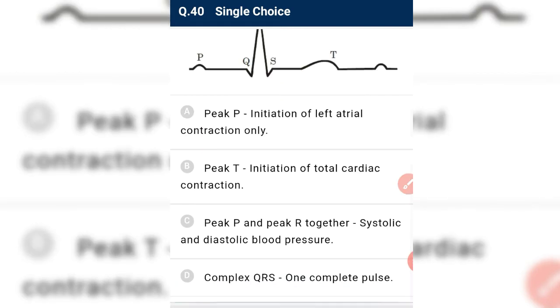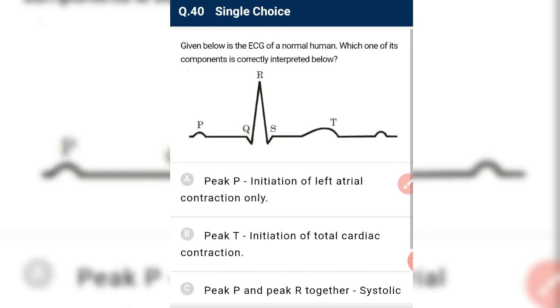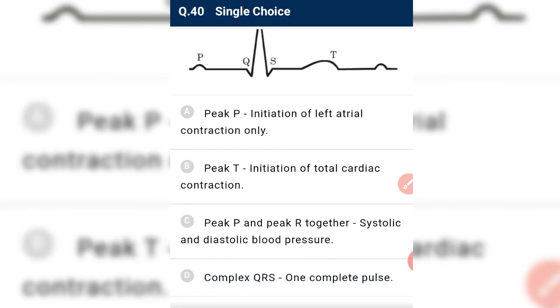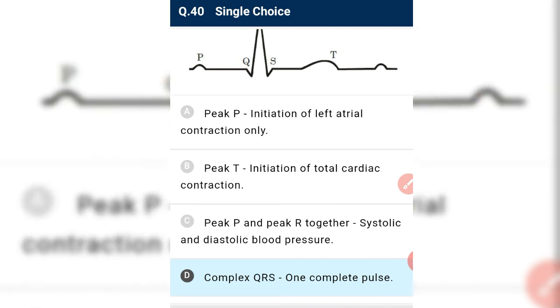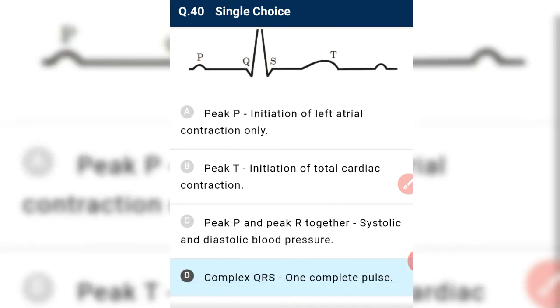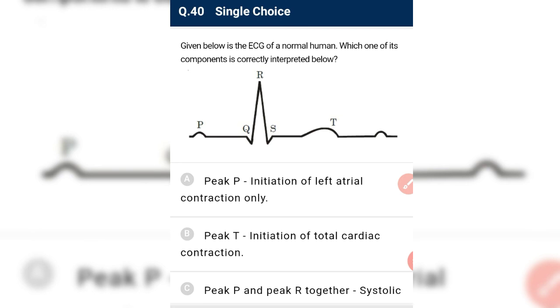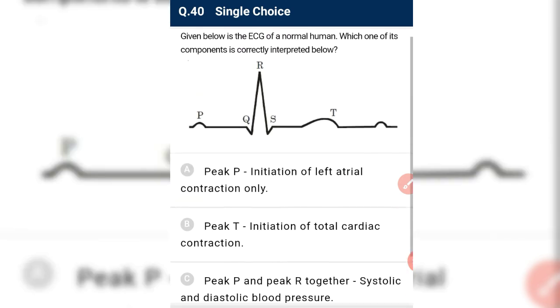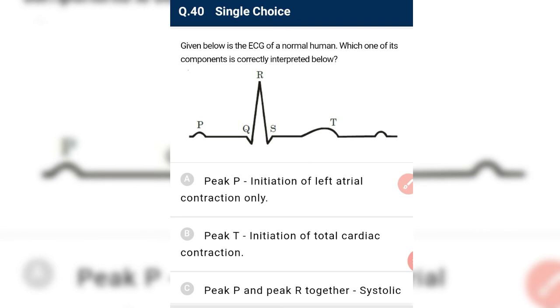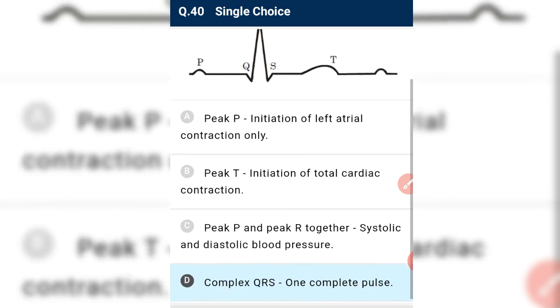Peak P and peak R together are systolic and diastolic blood pressure. No. One QRS complex completes one pulse. Peak P and peak R are different things. These are not systolic and diastolic. They are both systolic. So it is incorrect, and we have D, which is correct. One QRS complex gives one pulse. By counting the QRS complexes, we can tell how many pulses are present in an individual.